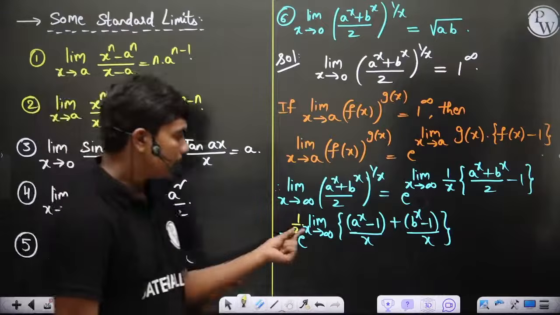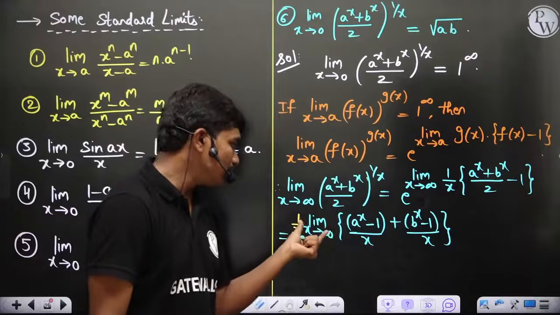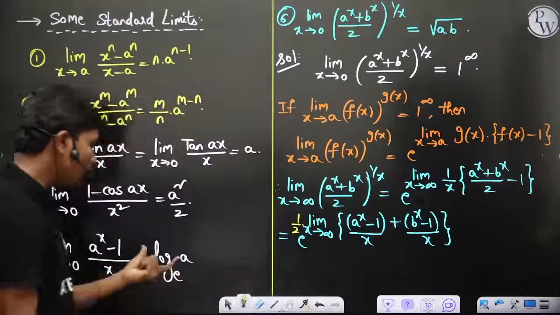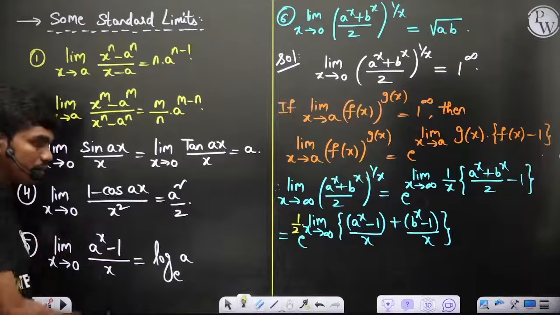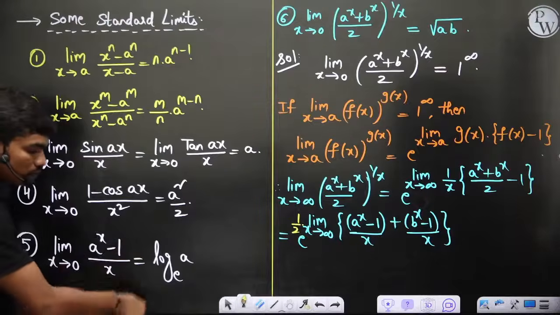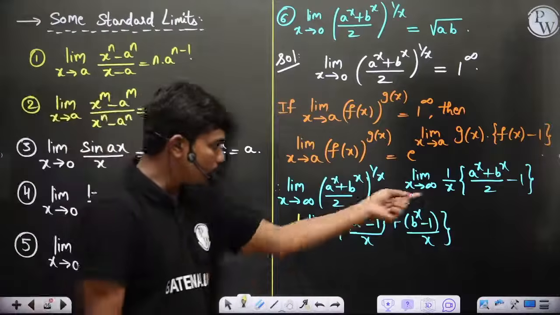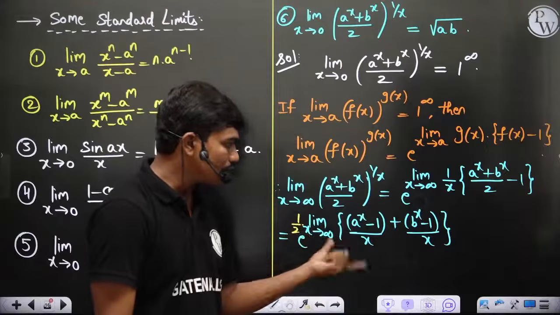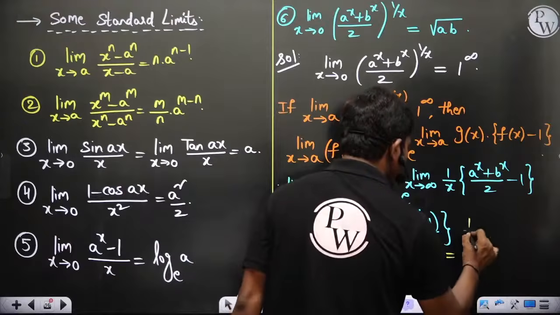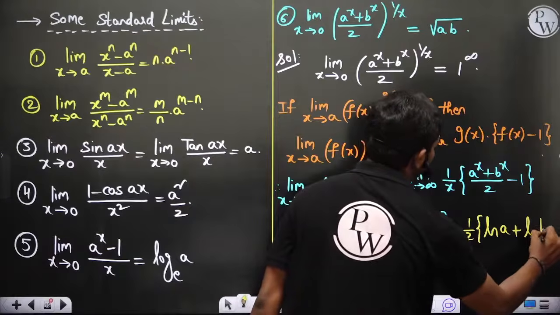Since the limit can be split up at a plus sign, in fact at any sign, limit x tends to infinity of a power x minus 1 by x will actually give you log a to the base e. This is the limit I've given you. If you apply L'Hospital, you will get the answer, because if you put x equal to 0, this gives you 0 by 0 form. So upon applying L'Hospital, it gives you log a to the base e. And if you pull out this 1 by 2, then e power limit, you have the sum of two limits. So you will have e power half times ln a plus ln b, log b to the base e, of course.